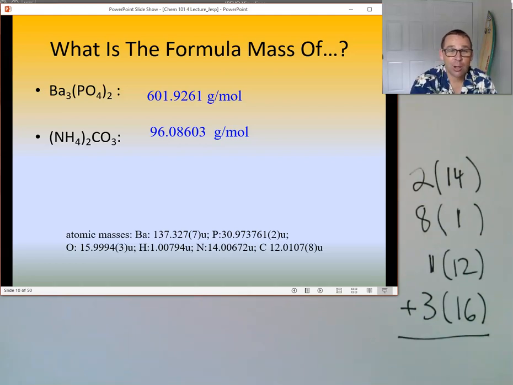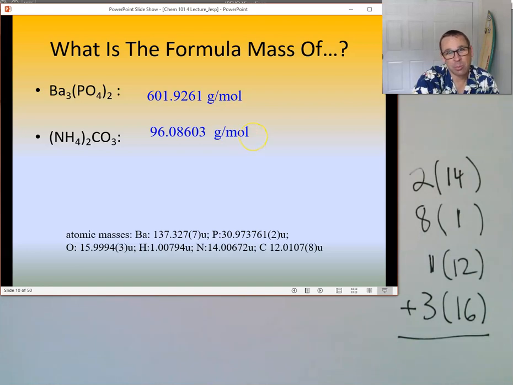So, all of our efforts to determine how many atoms there are in a compound are paying off, because now, if I want to have a chemical reaction with barium phosphate and combine it with ammonium carbonate, and I want to have 1 mole of barium phosphate combining with 1 mole of ammonium carbonate, then I know now how many grams of each I'd have to combine together to get the reaction to proceed that way.